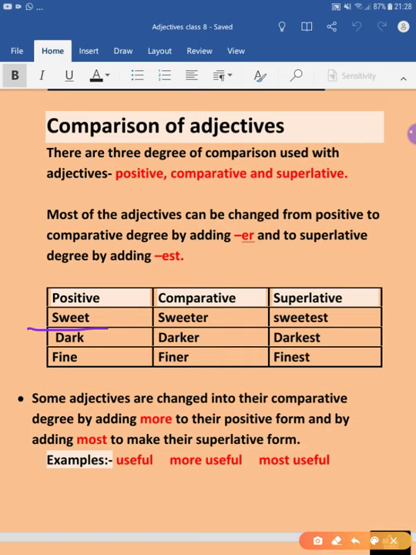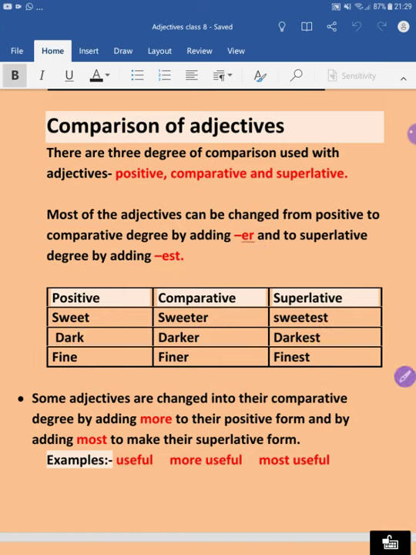We add er. You can see we have added er here in sweet, and it has changed into the comparative degree. And what do we do to change it into the superlative degree? We use est. As you can see here in the table, we have added est at the end of sweet. So this is how we are comparing the adjectives.